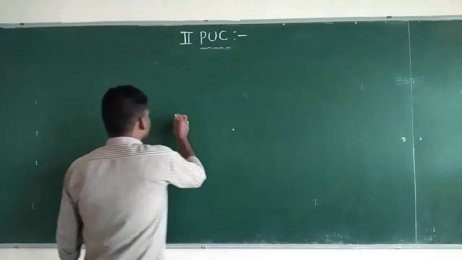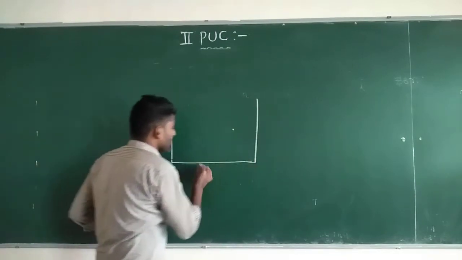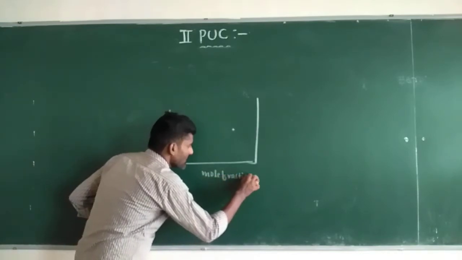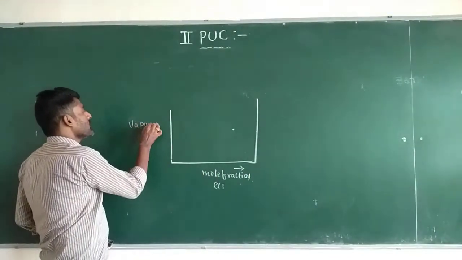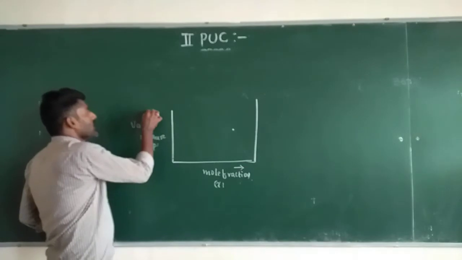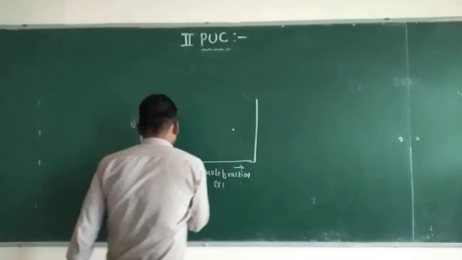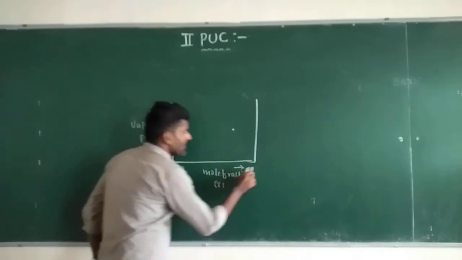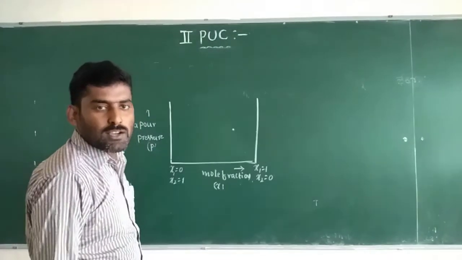Now if you draw a graph of mole fraction taking along the x-axis and vapor pressure P along the y-axis for an ideal solution, here x1 is equal to 0, x2 is equal to 1, and then x1 is equal to 1, x2 is equal to 0 for the two components.